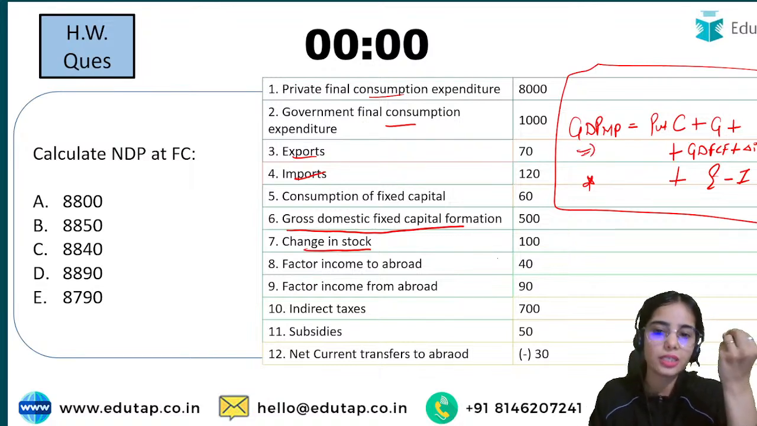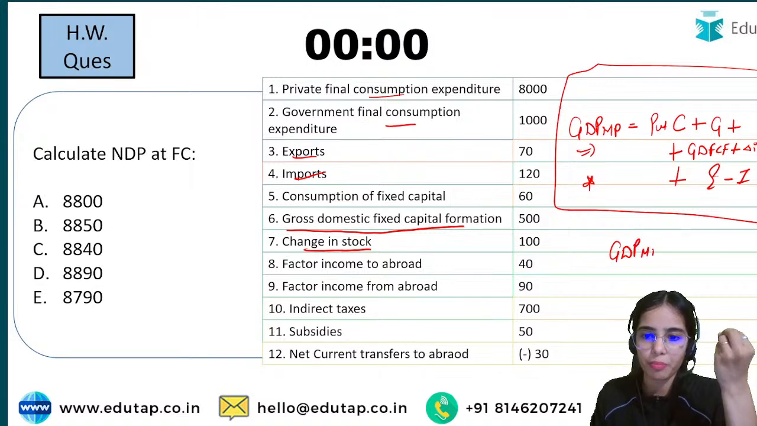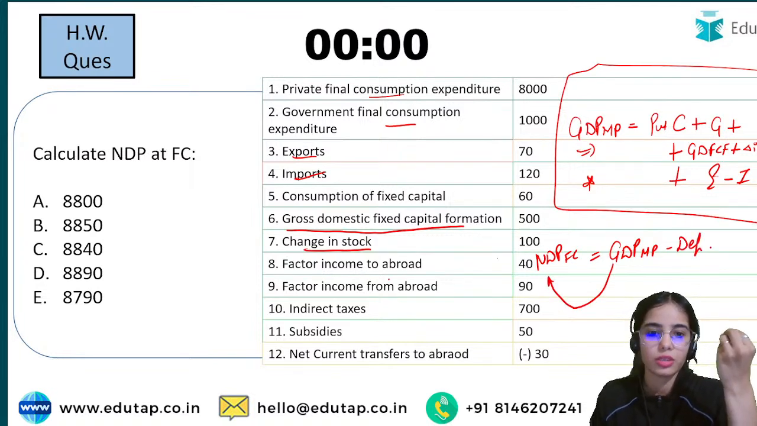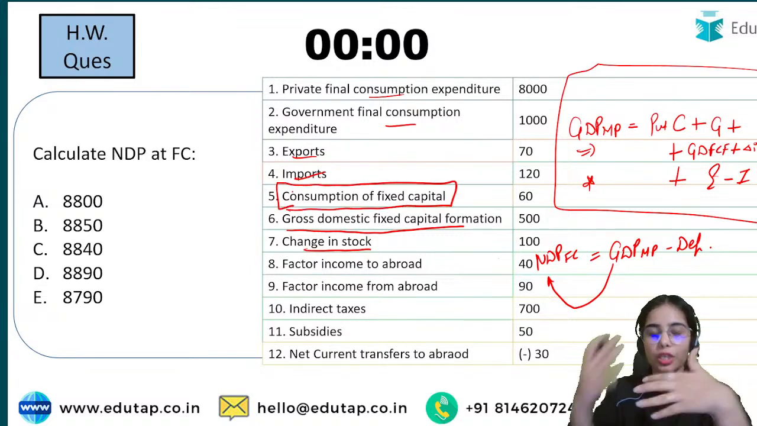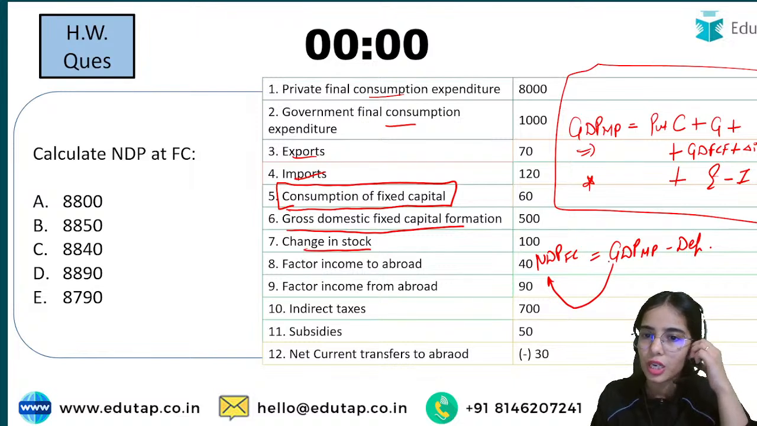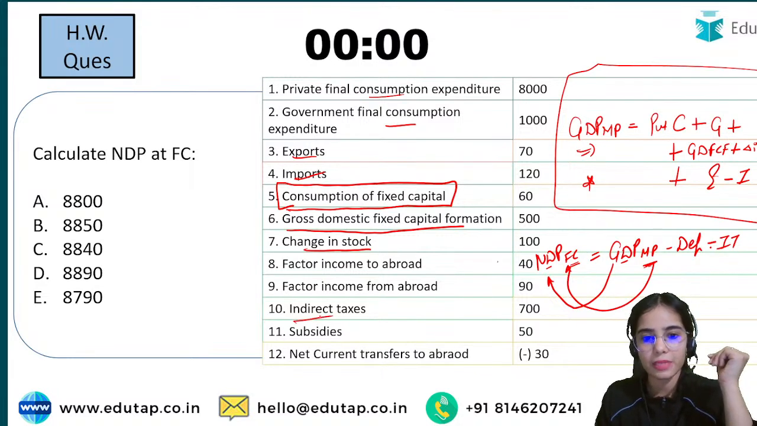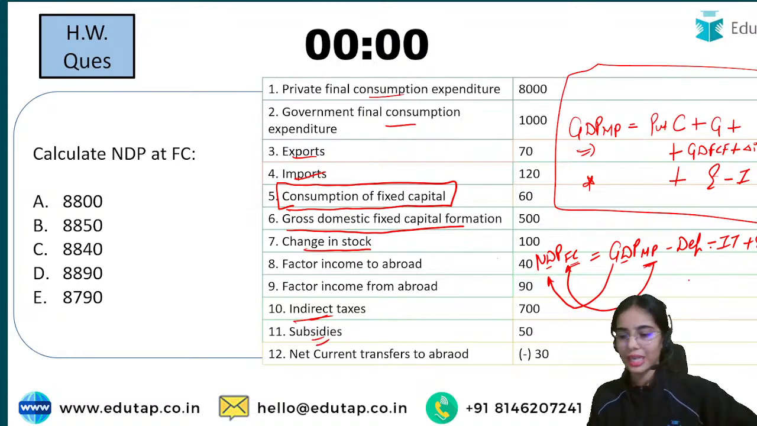Once you had calculated the GDP at MP, from the GDP at MP you have to go to the NDP at FC. Okay, so from gross to net you have to deduct the depreciation, that is, you have to deduct the consumption of fixed capital. So this is depreciation, that you are consuming the fixed capital. Domestic is the same. From the market price you have to go to the factor cost, so from market you have to go to the factor cost. Factor cost means minus indirect taxes and plus subsidies. So this was the formula that you had to use.